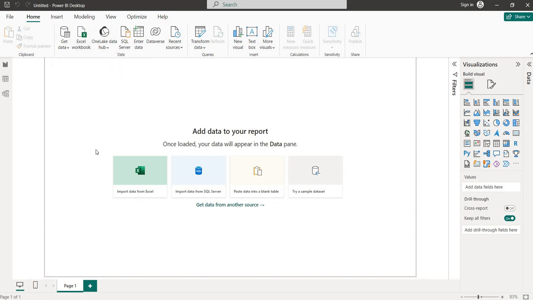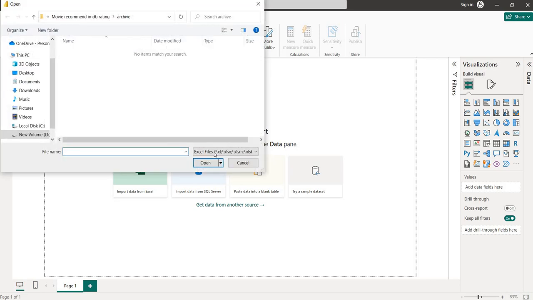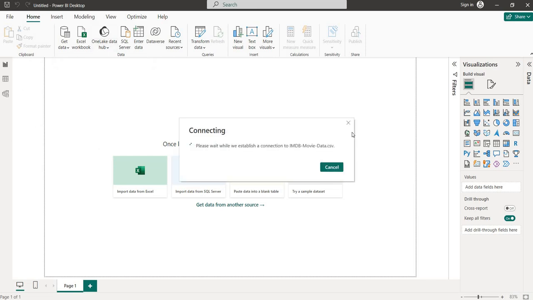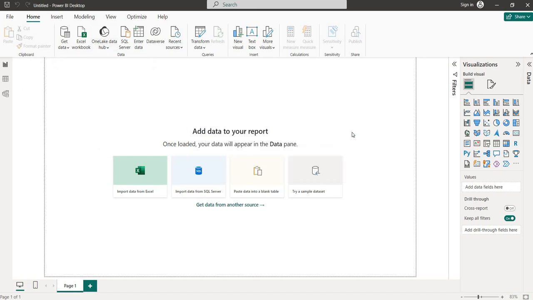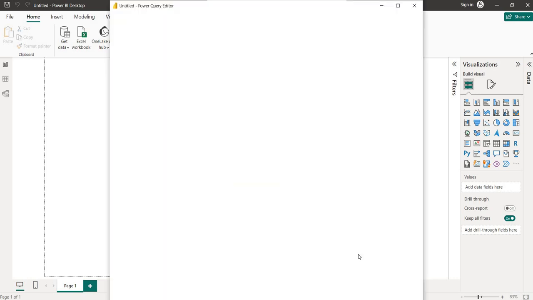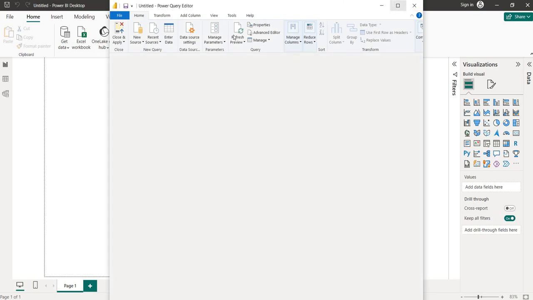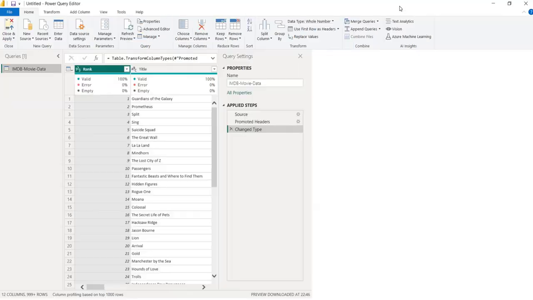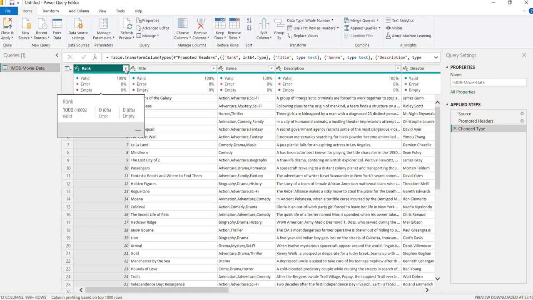So first of all, let me get the file. Okay, I know that I have to transform the data, so I am directly going to transform the data, that is, into Power Query. So I directly go into Power Query. Here my Power Query has been opened. Now you can see we are in Power Query.